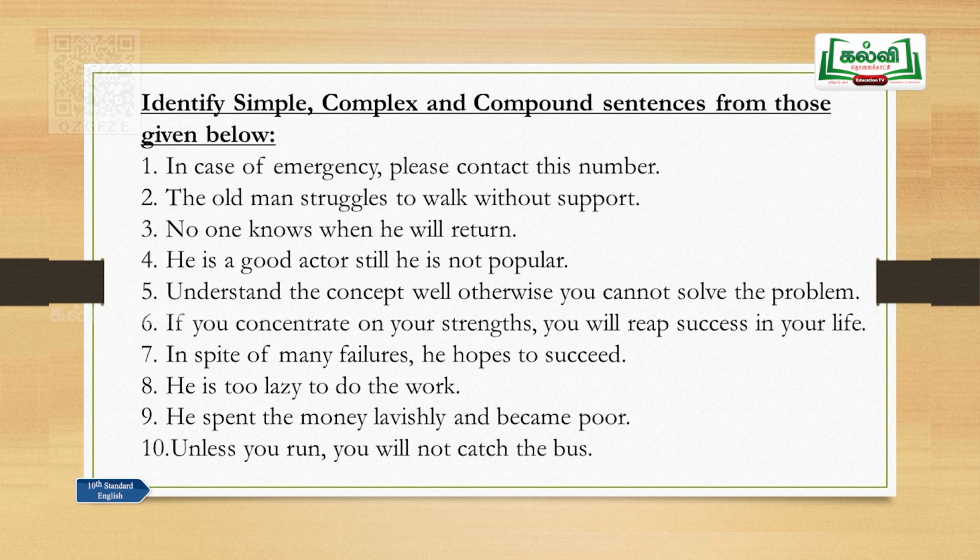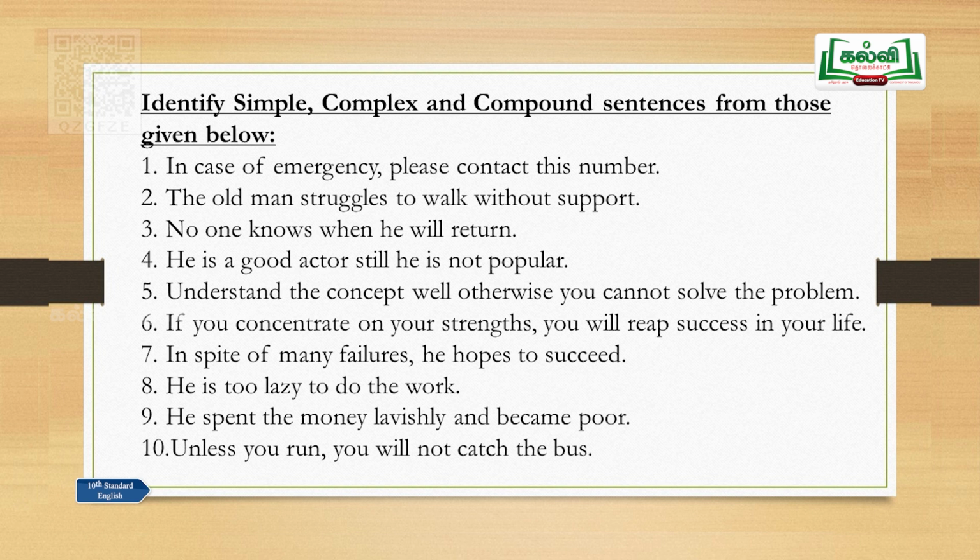Sentence number 6, if you concentrate on your strengths, you will reap success in your life. If you concentrate, again concentrate, that is a finite verb, will reap, it is also a finite verb. We do not find any conjunction here, so this cannot be a compound sentence. Let us just check whether it is a complex sentence. If you concentrate on your strengths, this part of the sentence does not give the complete meaning, so this is a subordinate clause. You will reap success in your life, this gives the complete meaning, this is a main clause. So, one main clause with one subordinate clause, that makes a complex sentence. Sentence number 6 is a complex sentence.